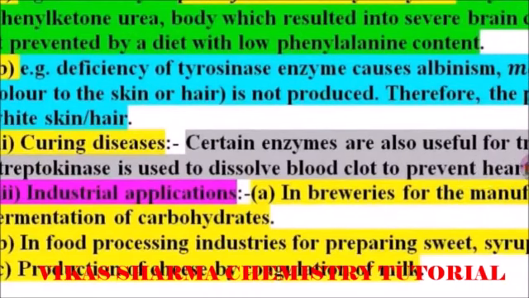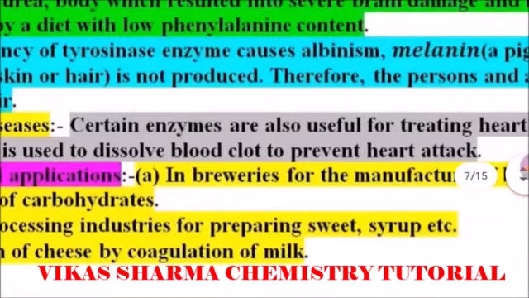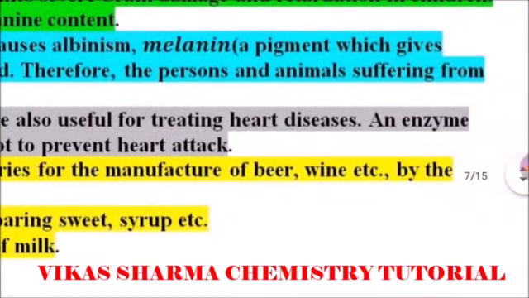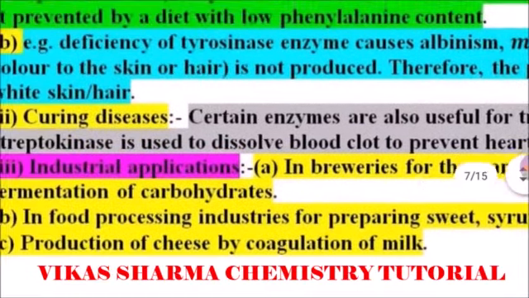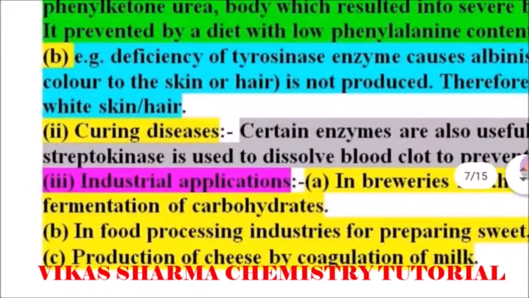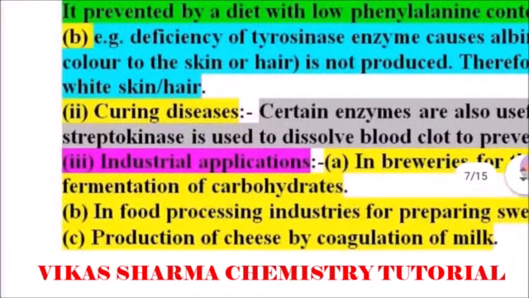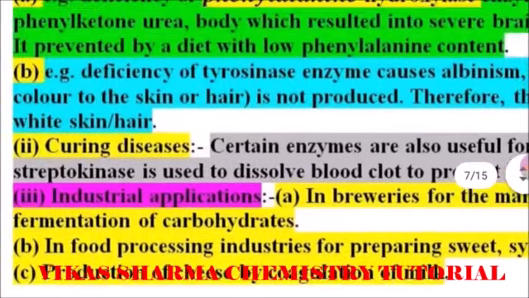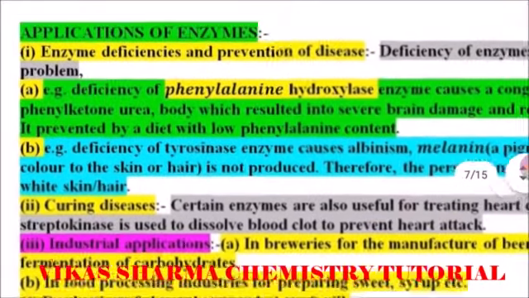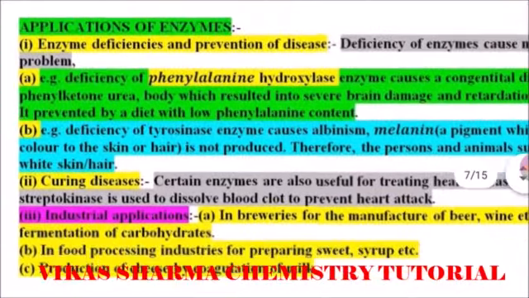Some industrial applications of enzymes are in breweries for the manufacture of beer, wine, etc., by the fermentation of carbohydrates. So enzymes are used for this type of product. In food processing industries for preparing sweet syrup, etc., and production of cheese by coagulation of milk. These are the industrial applications of enzymes.